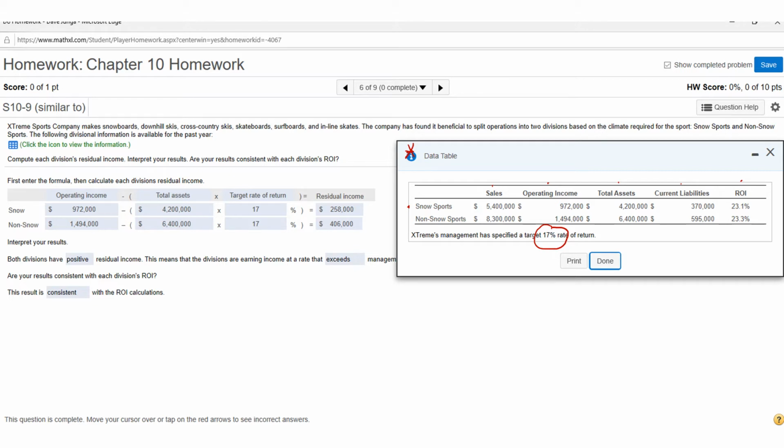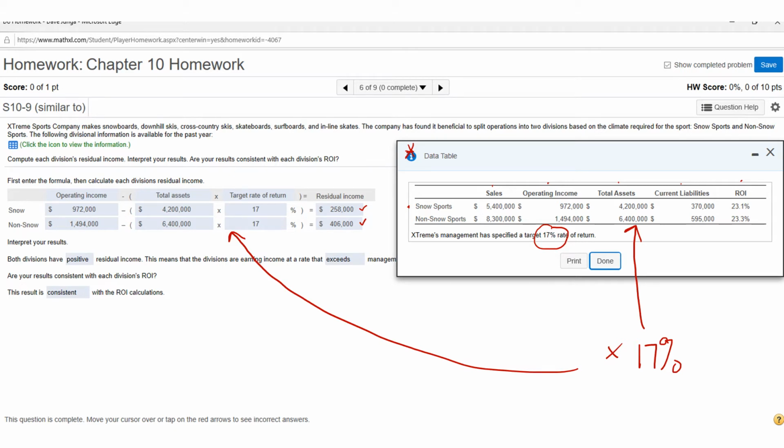The way you calculate that, over here is a solution for snow. What you do is for snow, you take the total assets, both of them individually, and you multiply both of these by 17%. That's what they're essentially showing you right over here. So for snow, if you took 4.2 million times 17%, subtract that from the operating income, you get $258,000. That's called residual income. You do the same thing for non-snow, 6,400,000 times 17%. Subtract that from the operating income, you're going to get a residual income of $406,000.